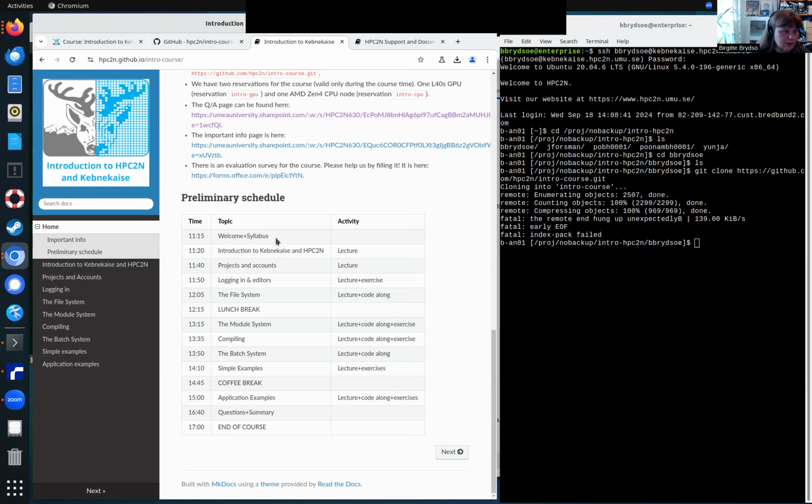Then we have a preliminary schedule. We just went through the welcome and syllabus. And we're now going to go on to Introduction to Kebnekaise and HPC2N. Then I'll talk a little bit more about projects and accounts, logging in and editors, the file system. There'll be a lunch break, and we'll talk about the module system, compiling, the batch system, and then you'll try these simple examples. There's a coffee break, and then Pedro will take over and talk about application examples. And then at the end of the course, you can ask some more questions, and there's a short summary.